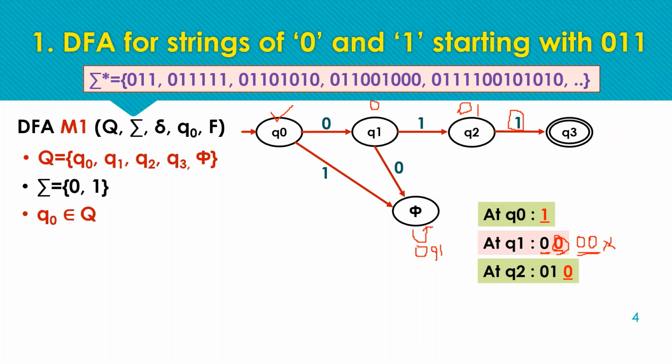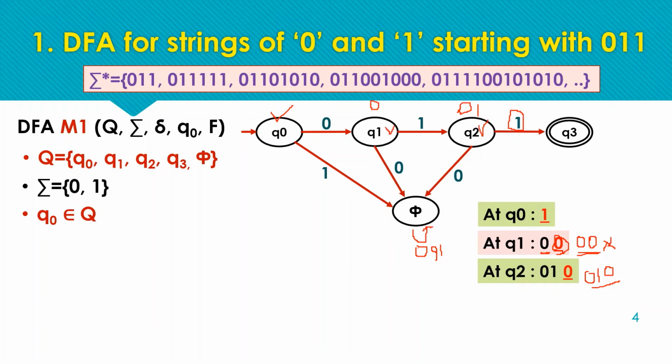If we receive 0, the pattern is going to be 0 1 0, and this pattern is not according to the constraint defined in the question. So this path 0 1 0 from Q2 should also end up with the dead state. So here we have marked the transition for input symbol 0. Now we can also define Q2 as the complete state.